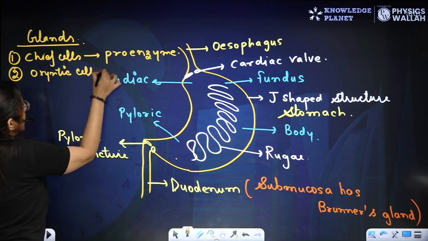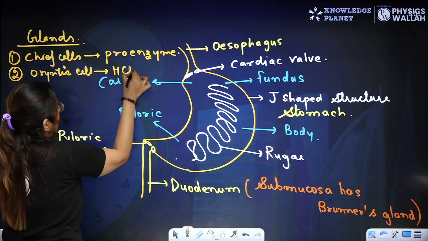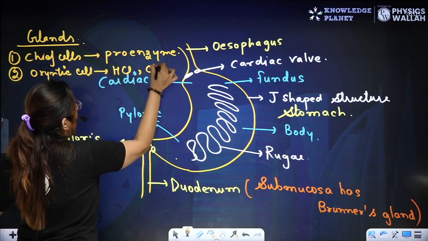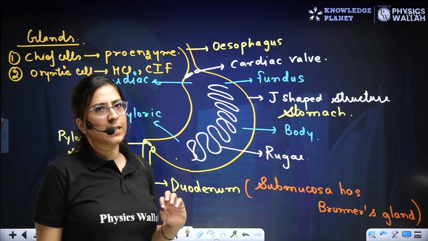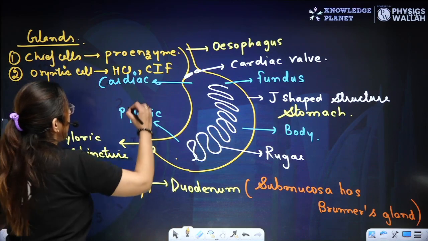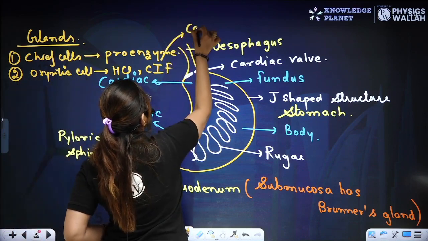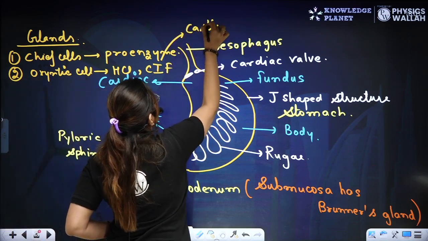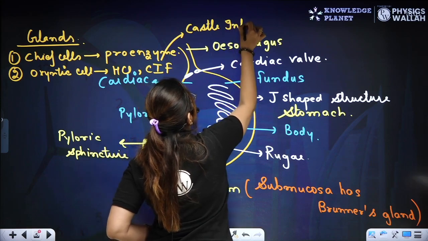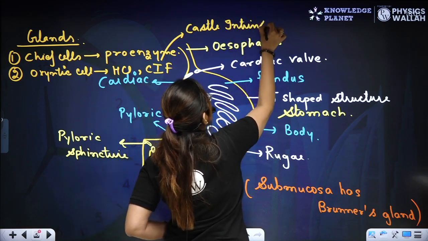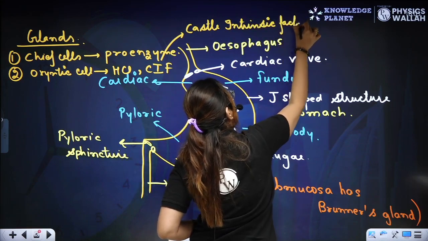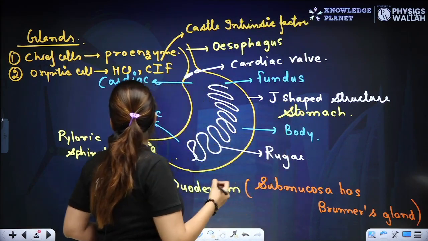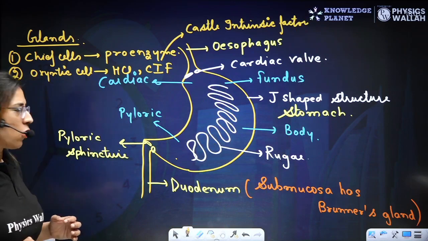The oxyntic cell secretes HCl and CIF, Castle intrinsic factor. It secretes Castle intrinsic factor. I'll elaborate on this here. Castle intrinsic factor helps in absorption of vitamin B12. Clear? Now let's talk about further.